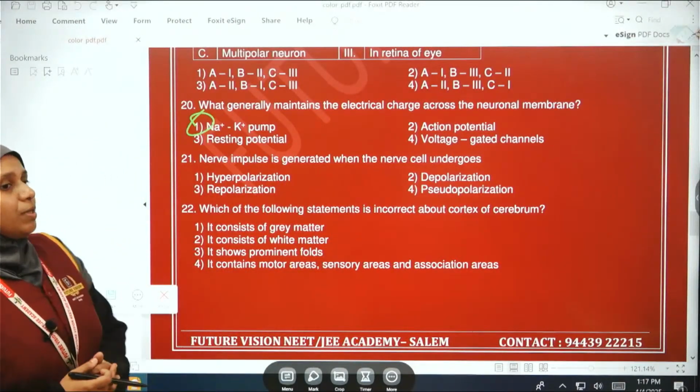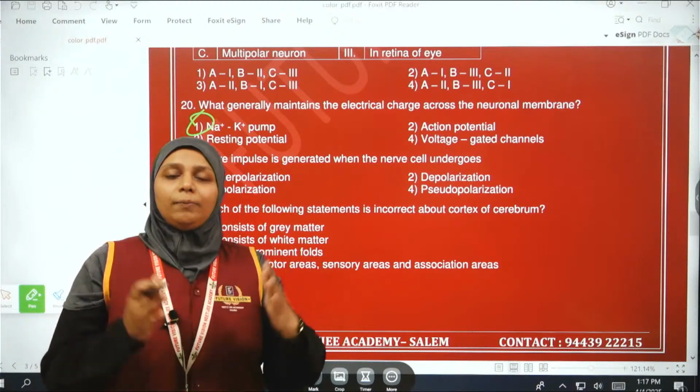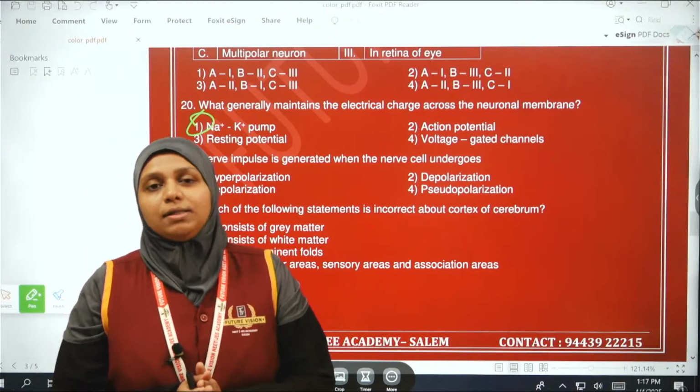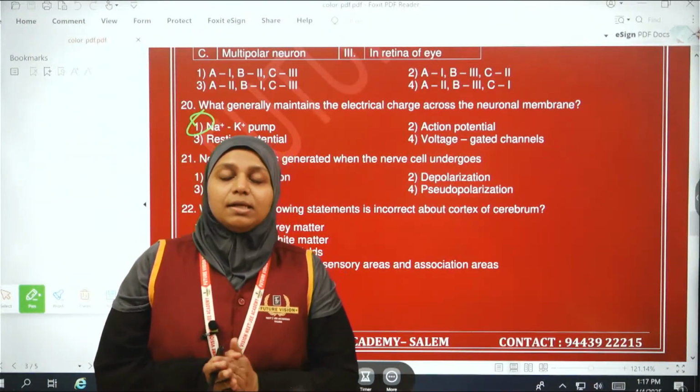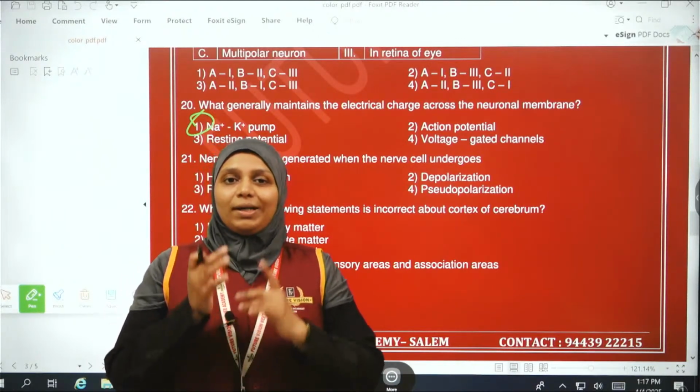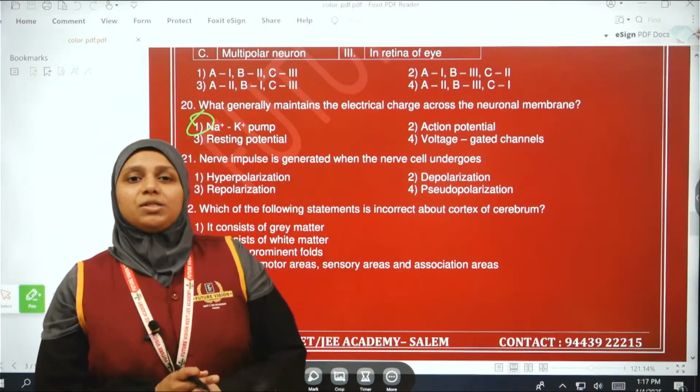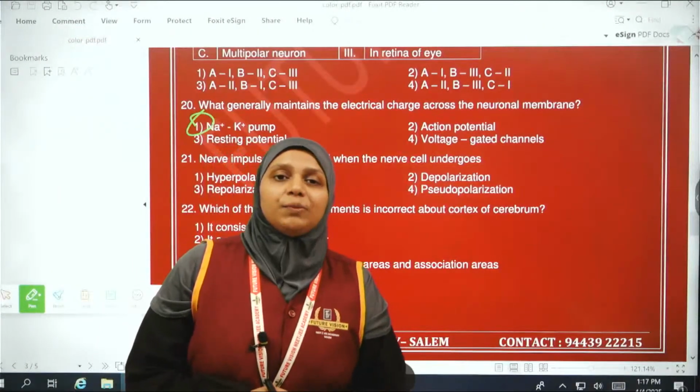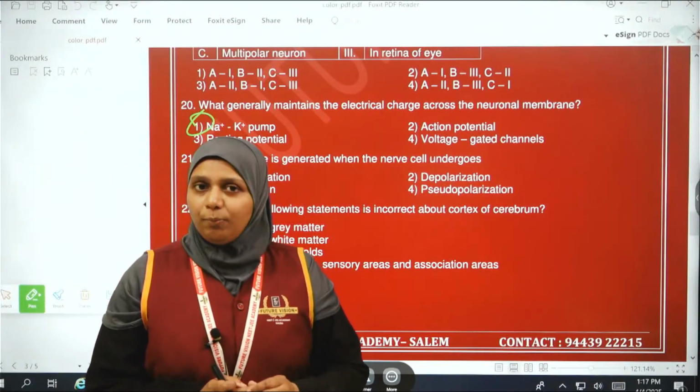Why? Because normally a cell membrane comprises three types of channels. One is the sodium channel, another is the potassium channel, and the third is the sodium potassium pump or the sodium potassium channel.